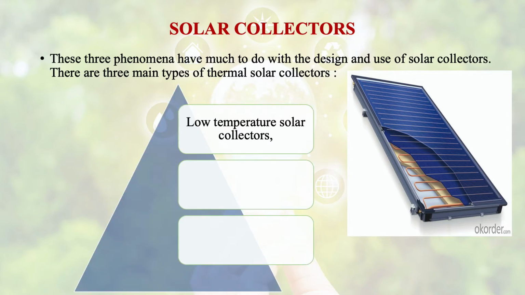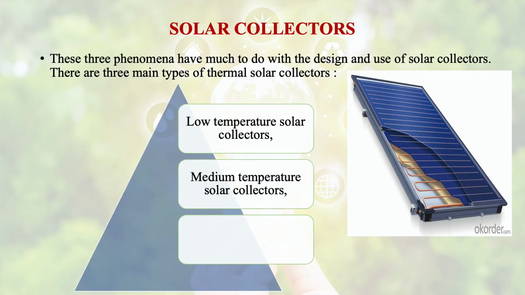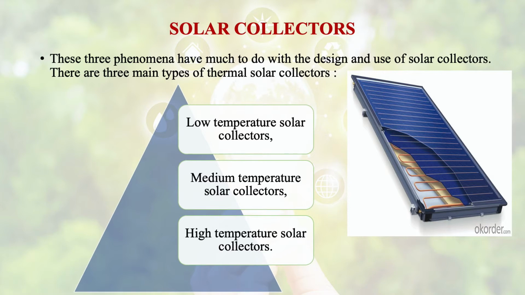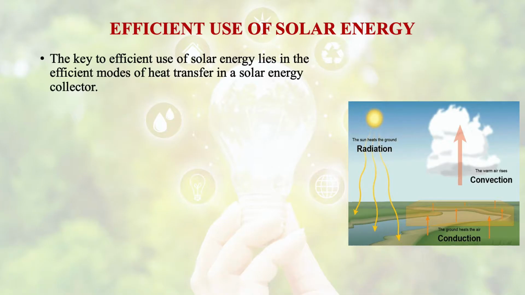So first is low temperature solar collector, medium temperature solar collector, and high temperature solar collector. Generally, when we talk about how we could efficiently use solar energy, efficient modes of heat transfer in a solar energy collector are required. And what is it? It is heat transfer.